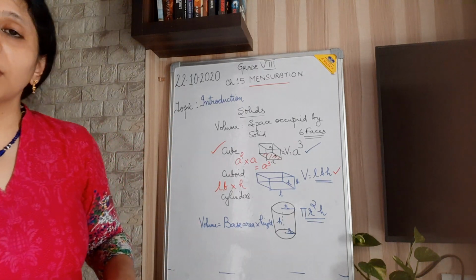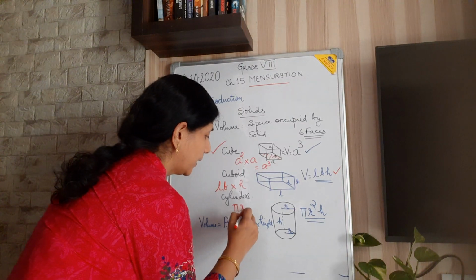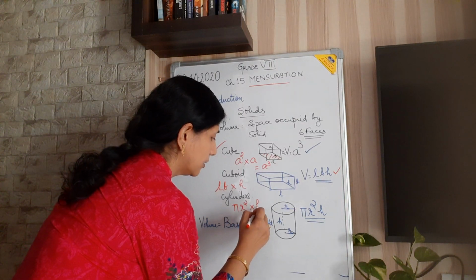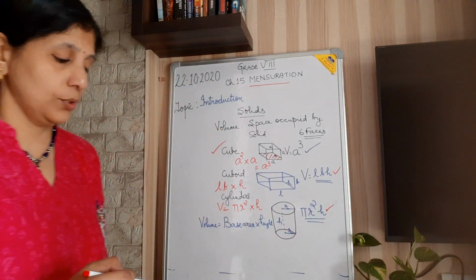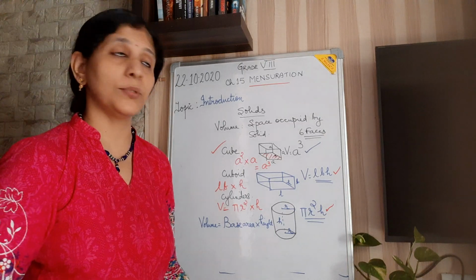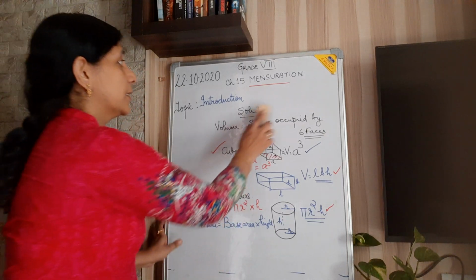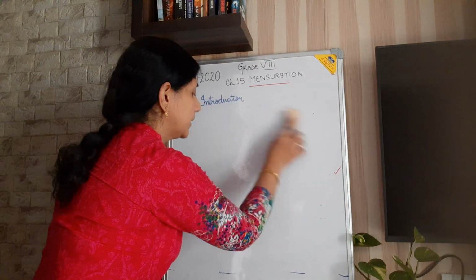The area of the circle, you know, is pi r square. So pi r square into the height. Volume is pi r square h. So these three volumes for the solid shapes, you have to learn. And this is just an introduction. Now we will go for surface area.